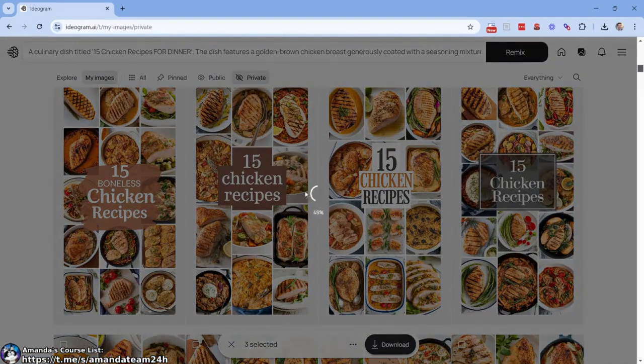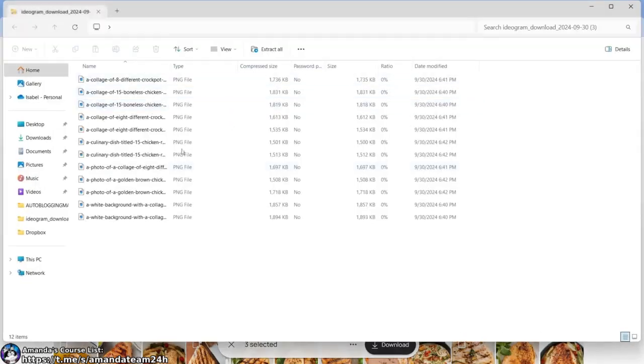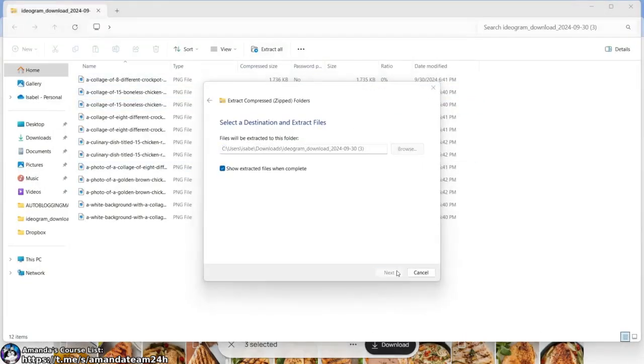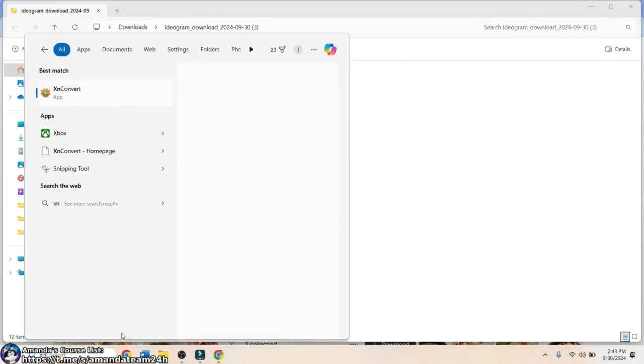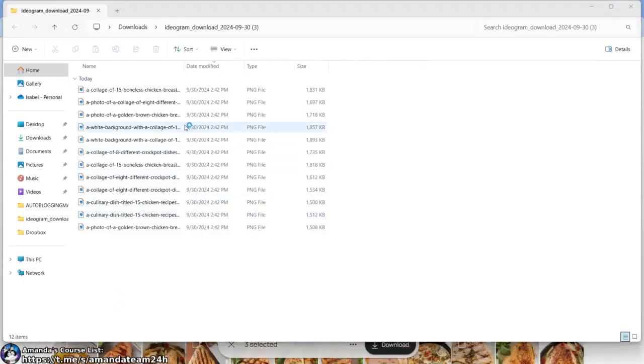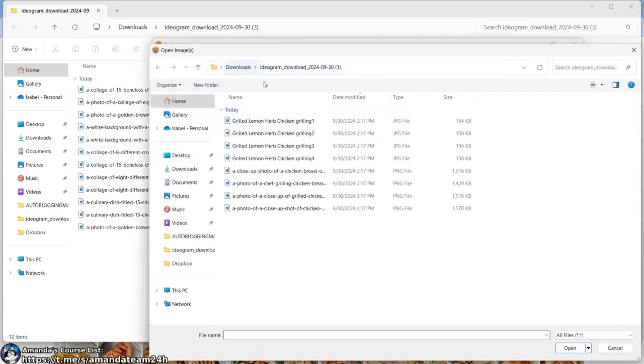Download. We're going to download each of them into a zip. So it's going to have 12, extract all. And what we want to do now is XnConvert, because we zipped them all in one, right? We selected all of them at once. It makes our lives super easy.